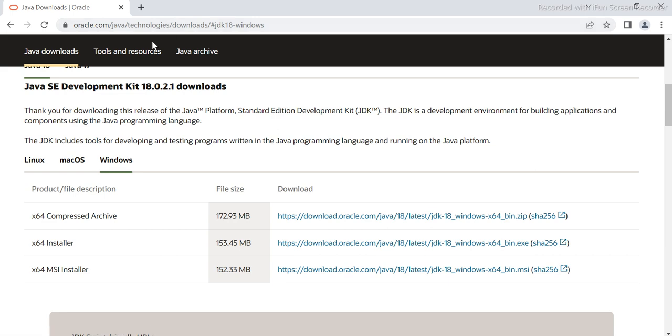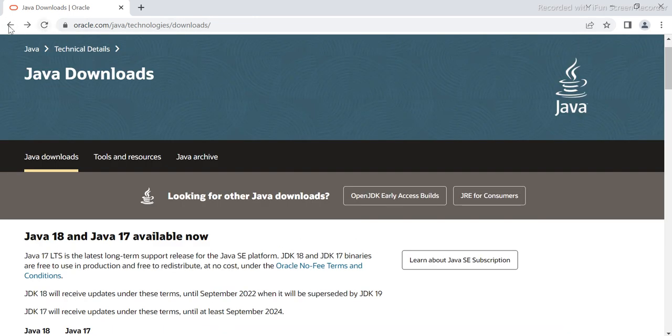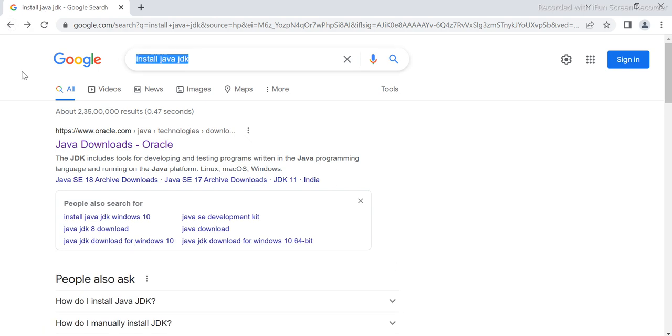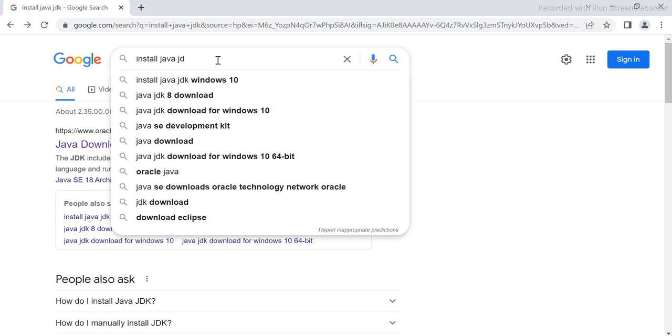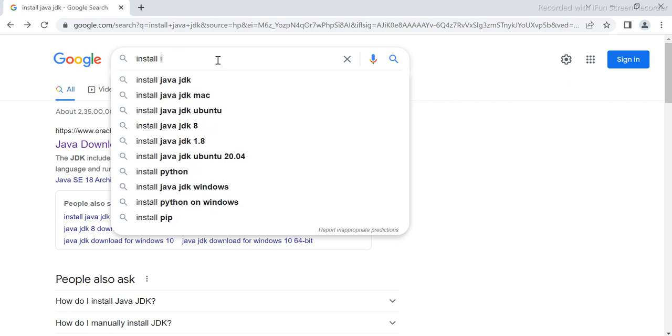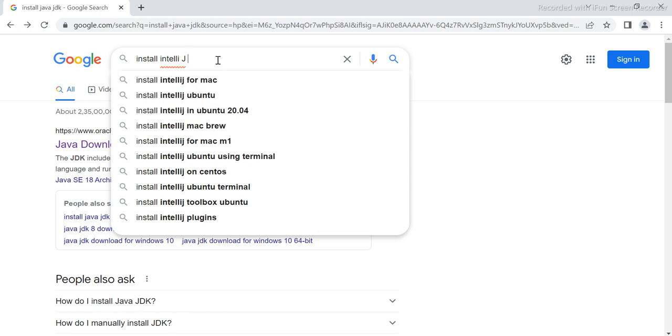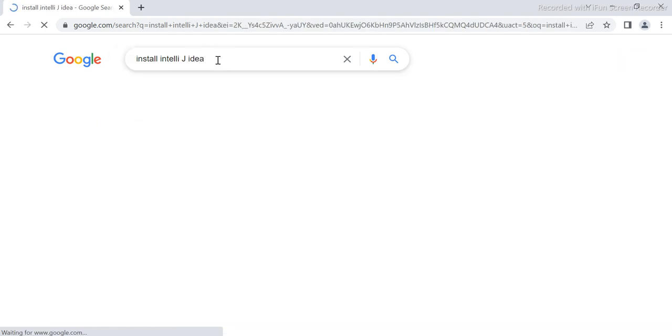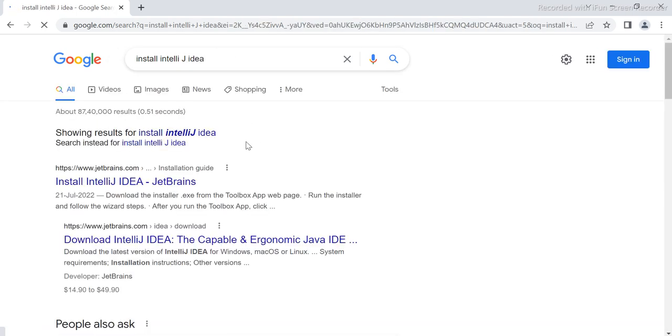Okay, and the second thing you have to do is install IntelliJ IDEA. We have to download that also. Okay, so when you go here, I think you will go to JetBrains.